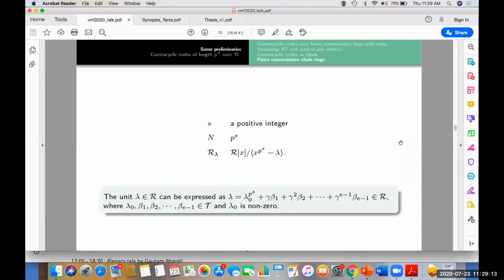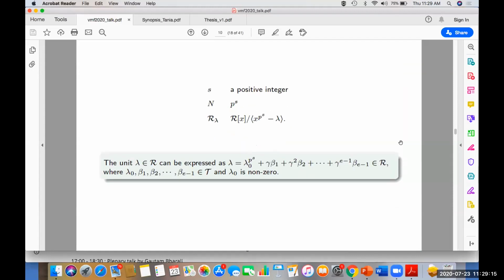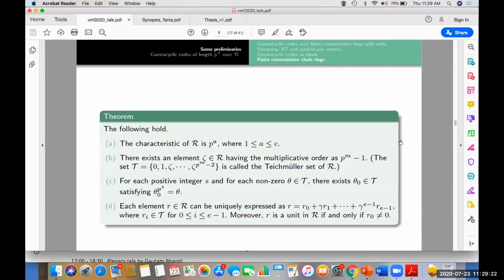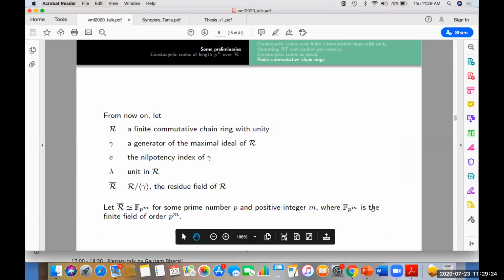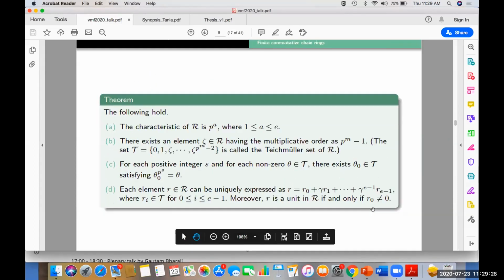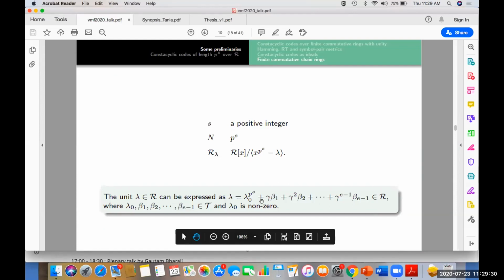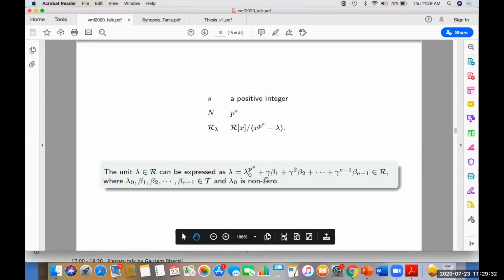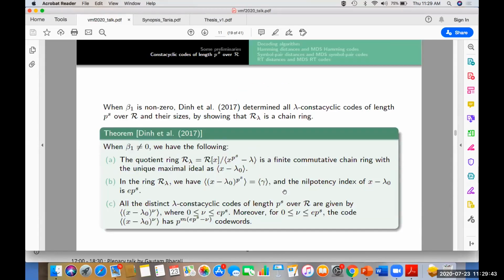Now we will concentrate on lambda-constacyclic codes of prime power lengths. And since lambda is a unit in R, by the previous result, lambda can be expressed as a linear combination: lambda naught raised to the power p^s plus gamma beta 1, gamma squared beta 2, and up to gamma^(e minus 1) beta_(e minus 1), where lambda naught and the betas are from the Teichmuller set and lambda naught is non-zero. When beta 1 is non-zero,